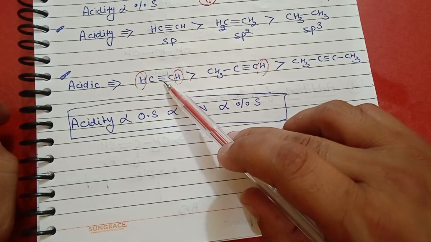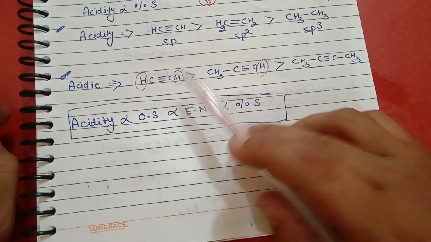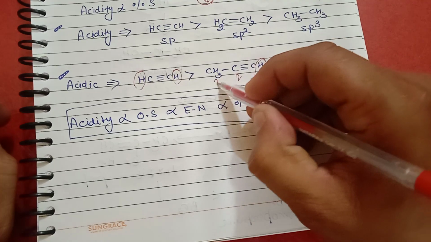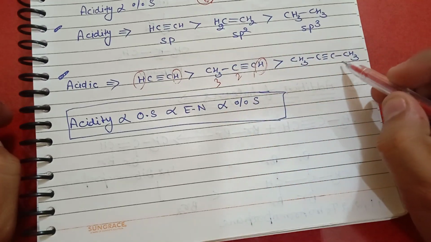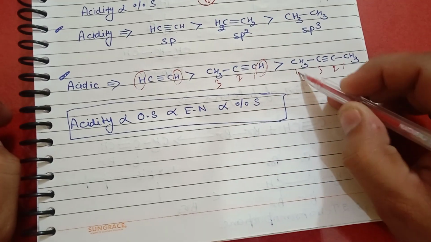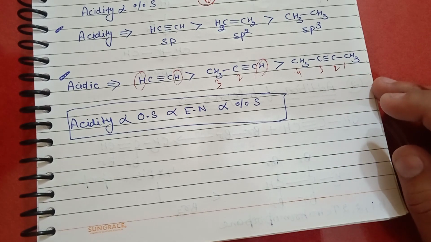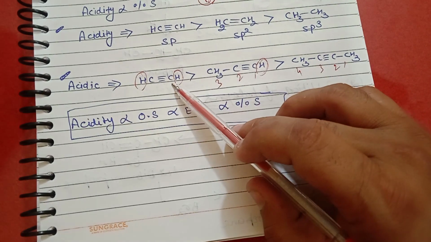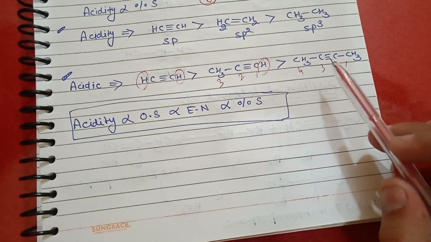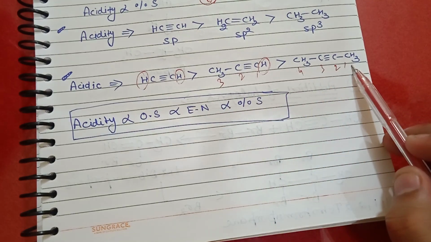So this acidity: ethyne, then 1 2 3 propyne, and 1 2 3 4 but 2 yne. So ethyne is more acidic than propyne, then but 2 yne.